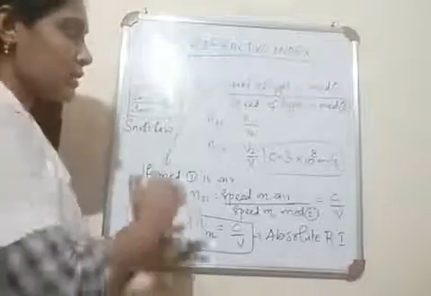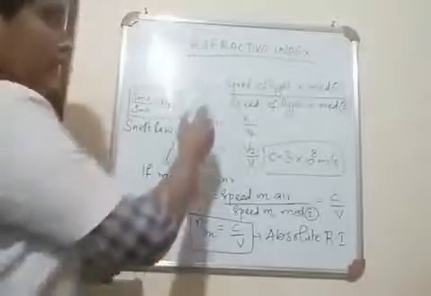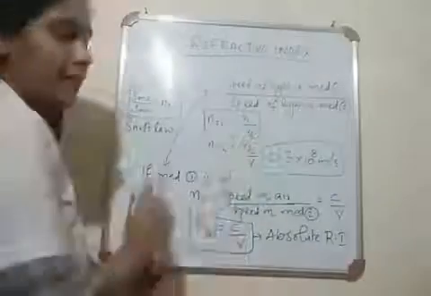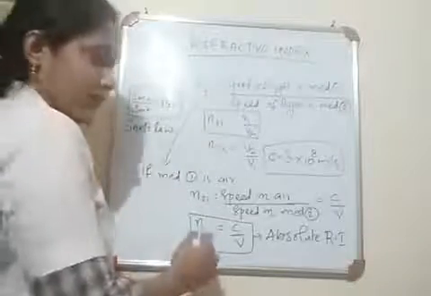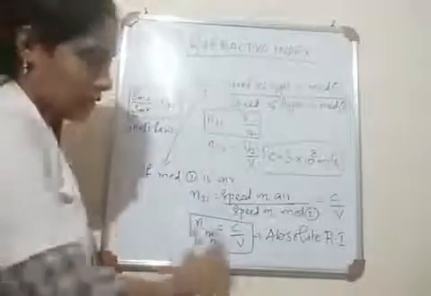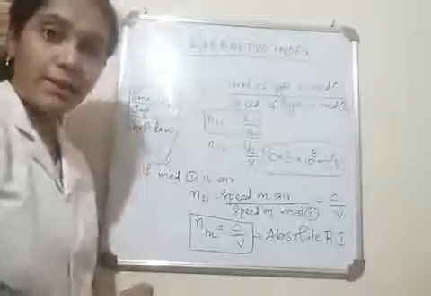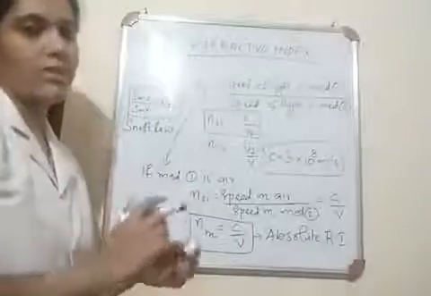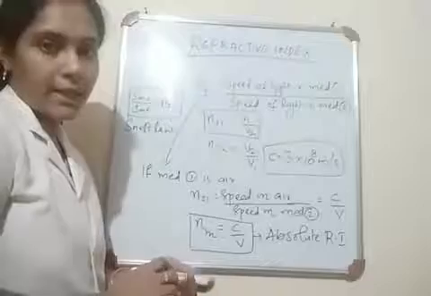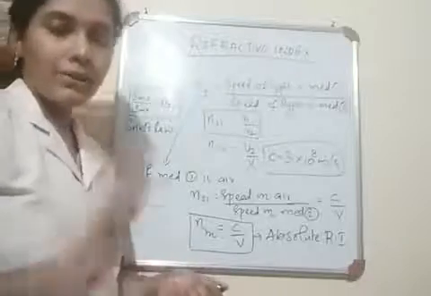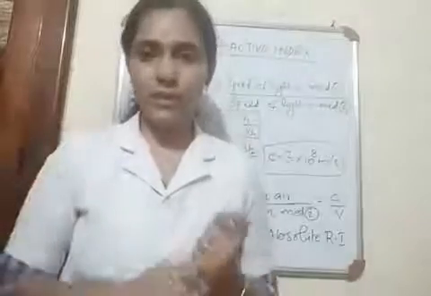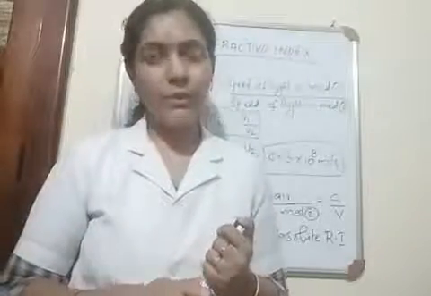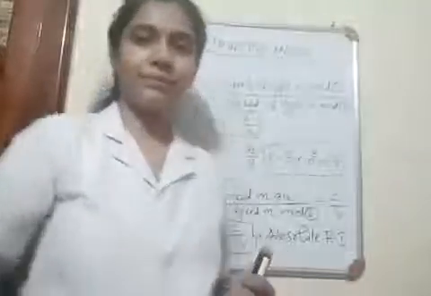Okay, so this is the ratio to find the refractive index of the second medium with respect to the first medium, and if the first medium is air, this will be the equation c by v, and this ratio c by v is known as absolute refractive index or just the refractive index of a medium. Okay, and this refractive index helps us to understand the extent of bending in different media. How is it possible? That we can discuss next.